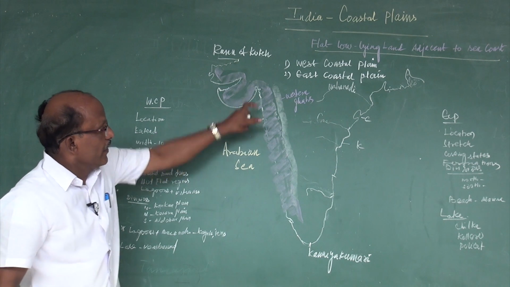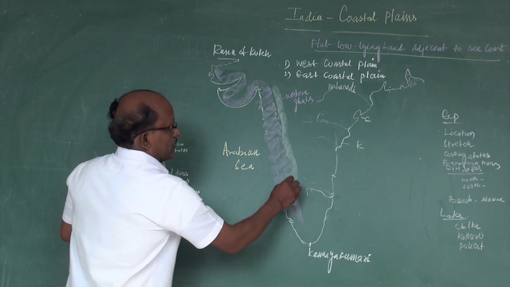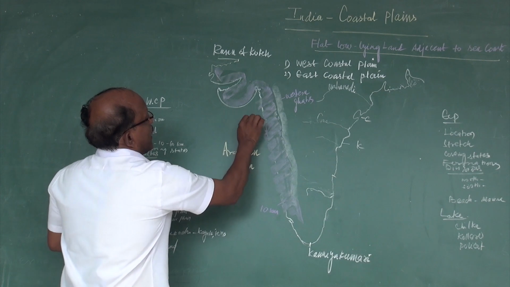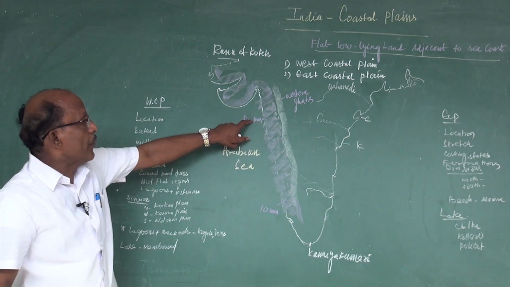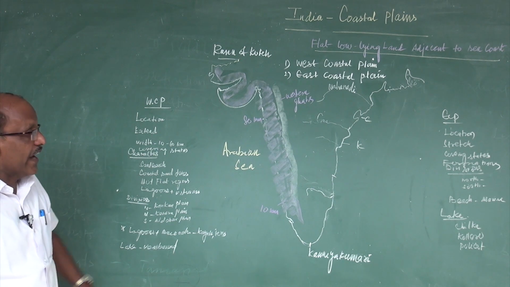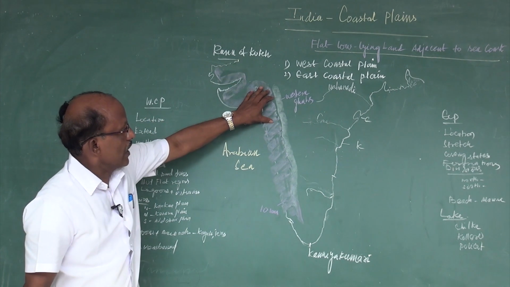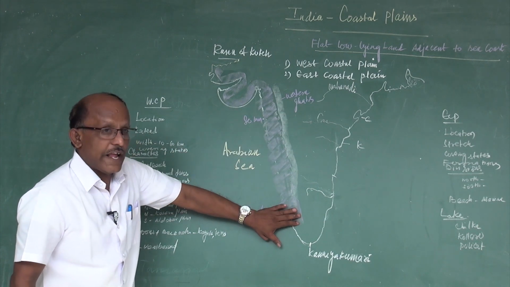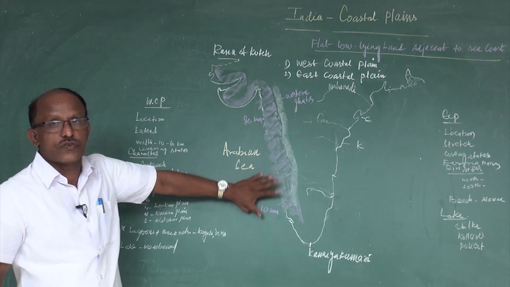The width of the Western Coastal Plain varies from 10 kilometer to 80 kilometer. 10 kilometer from south to 80 kilometer in the north. And the states covering the Western Coastal Plains are Gujarat, Karnataka, Maharashtra, then Kerala. And what are the characters of this Western Coastal Plain?